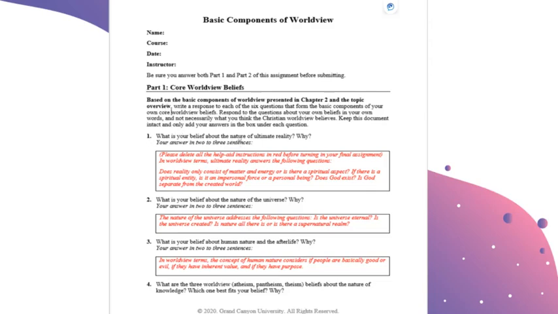Number 1, what is your belief about the nature of ultimate reality and why? Answer in 2 to 3 sentences. Word count is really important, so you want to answer in the amount of words that it is telling you. So here it says, does reality consist of matter and energy, or is there a spiritual aspect? If there is a spiritual entity, is it impersonal? Is it personal? Does God exist? Is God separate from the created world?